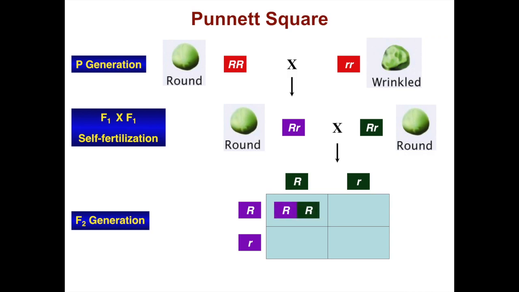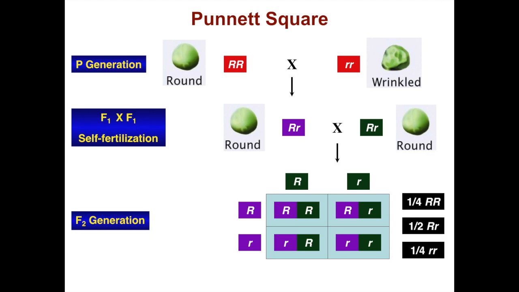So you get round, round, round, wrinkled, wrinkled, round, and wrinkled, wrinkled. By simply counting, we can determine the types of progeny produced and their ratios.